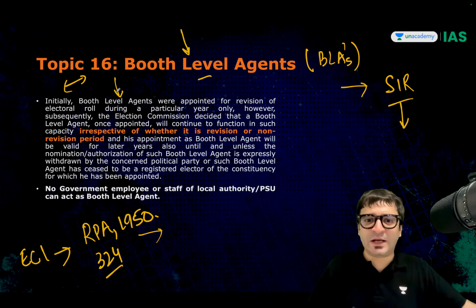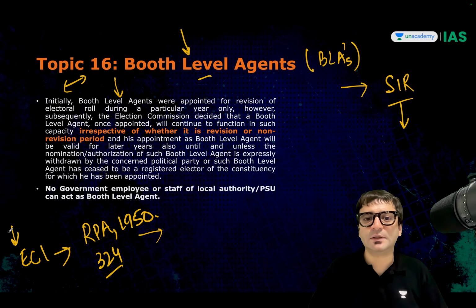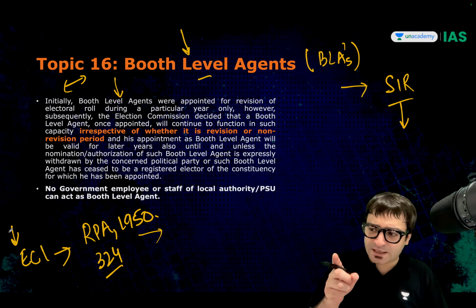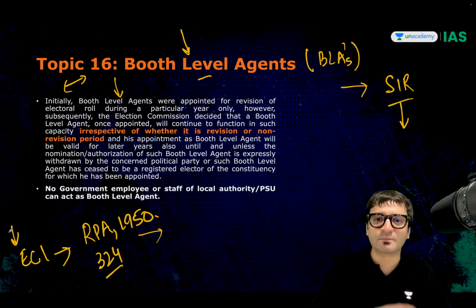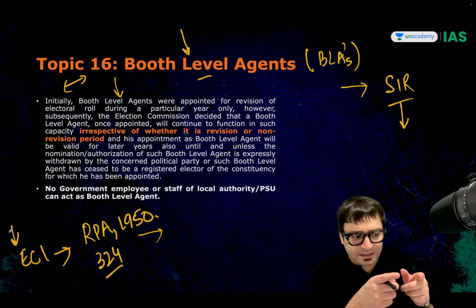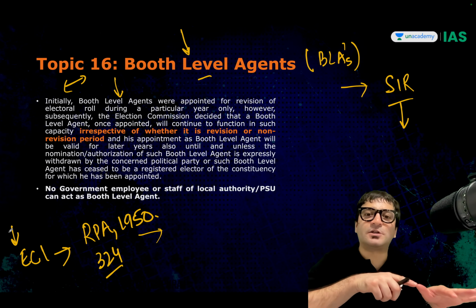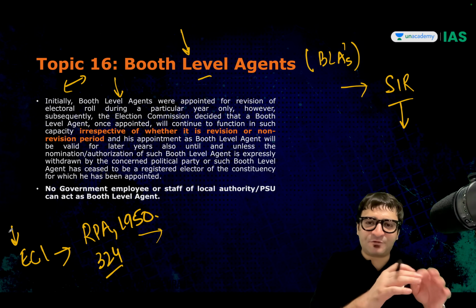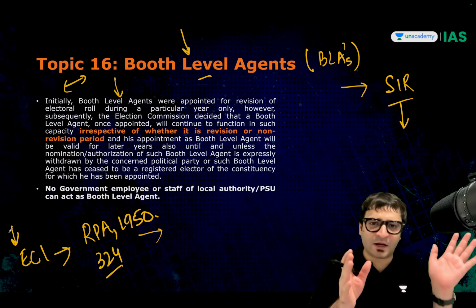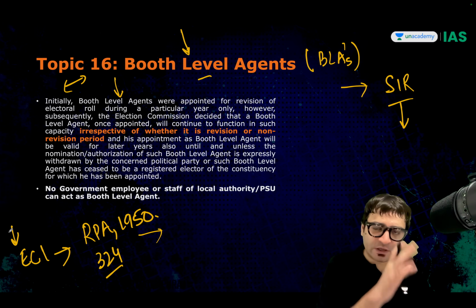Initially, booth level agents were appointed. By whom? Election Commission of India. When? Only for that year when the electoral rolls are to be revised or updated. Which means right now we need to update the electoral rolls of West Bengal. We will appoint the booth level agents. Who will appoint? Election Commission of India. After the electoral rolls are revised, they are gone. Because they are only appointed for that particular purpose, for that particular year.